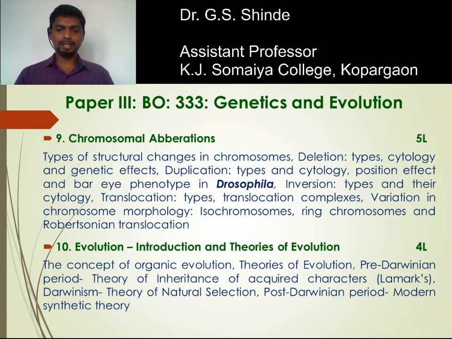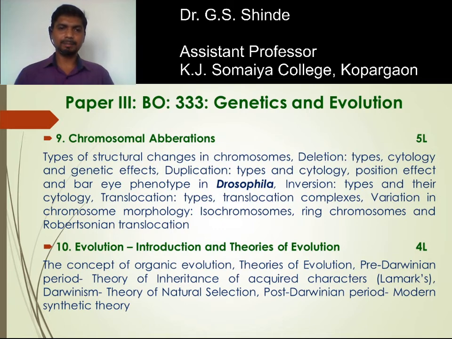Next is inversion: rotation of a group of genes by 180 degrees within one chromosome is referred to as inversion. Exchange of parts between chromosomes of different pairs is referred to as translocation. All these we are going to study in chromosomal aberrations. Chromosomal aberrations are concerned with changes in the genome involving chromosome parts, whole chromosomes or whole chromosomal sets. The structural changes comprise deletion, duplication, inversion and translocation.